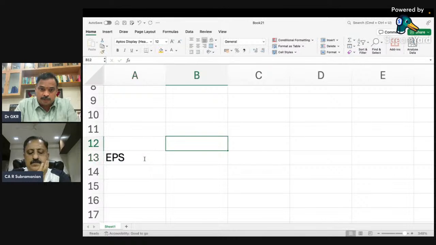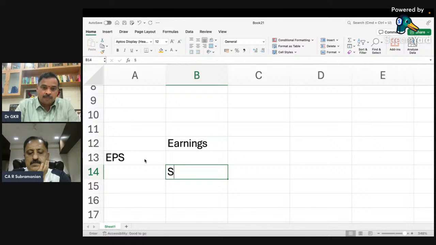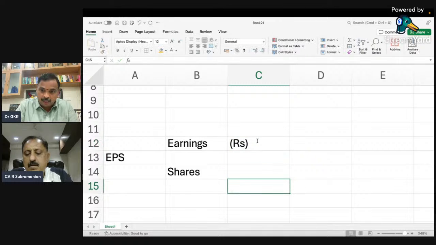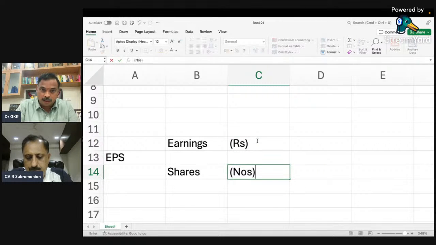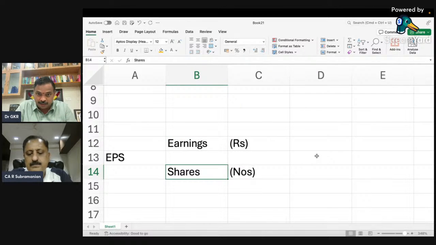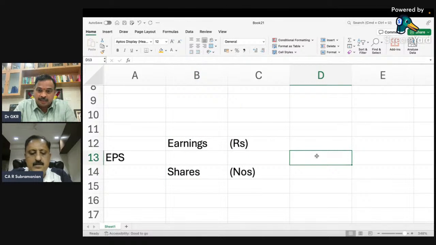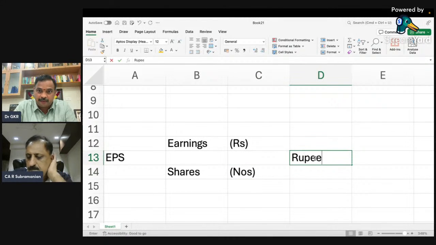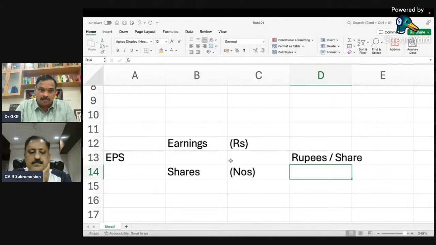Earnings per share is earnings divided by the number of shares. Earnings will be in rupees, and shares will be in numbers. When you divide earnings in rupees by the number of shares, the answer you get is EPS, rupees per share. So that is your earnings per share.